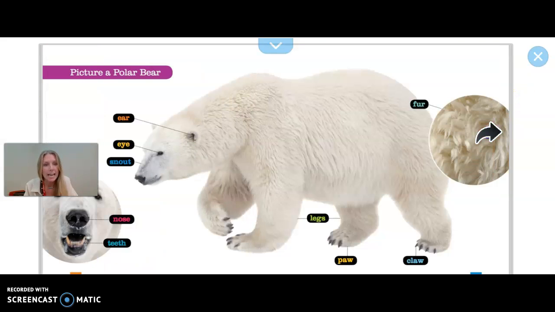Or if you wanted to add anything from this diagram, you can. You can tell me about the features of a polar bear. Will you send me a photo in Dojo of your completed tree map? I look forward to seeing them. You worked hard yesterday and they looked so good. Remember, we're writing complete sentences in our tree maps with a capital letter at the beginning and a period at the end, and filling in those key details.